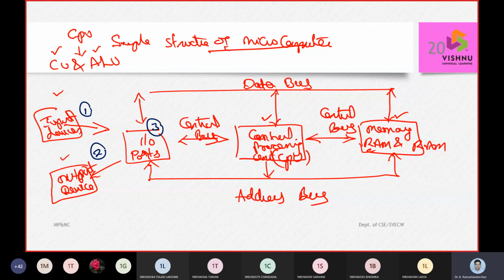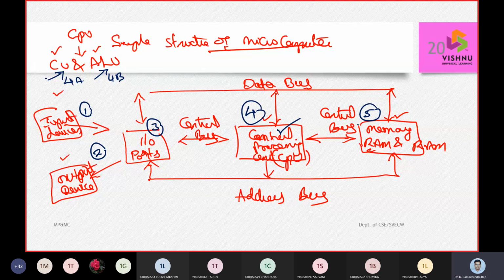Next one, we have the core part called the central processing unit. The central processing unit is a composition of two parts. One, we are going to call it the control unit. Two, we are going to call it the arithmetic logic unit. The control unit is going to give control operations for the entire computer, memory, etc. In the arithmetic logic unit, whatever instructions we give are going to be processed. Next comes the memory unit.